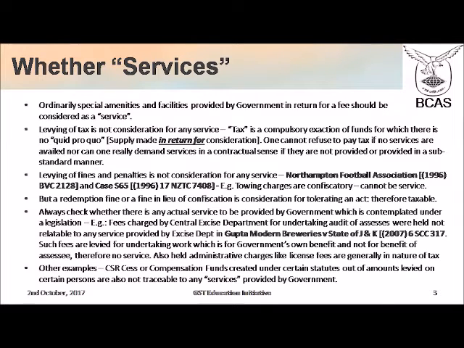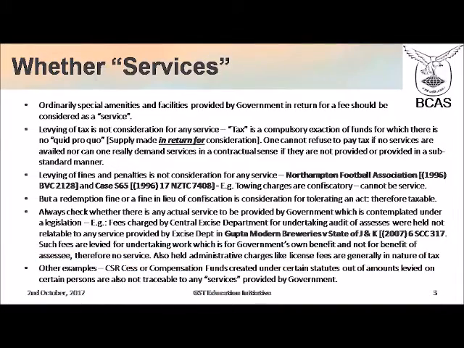In fact, the definition of tax, you will find it in many case laws also. The definition of tax itself is that it is a compulsory exaction of funds for which there is no quid pro quo. What is a quid pro quo? Supply should be made in return for consideration. That 'in return for' is what quid pro quo is.